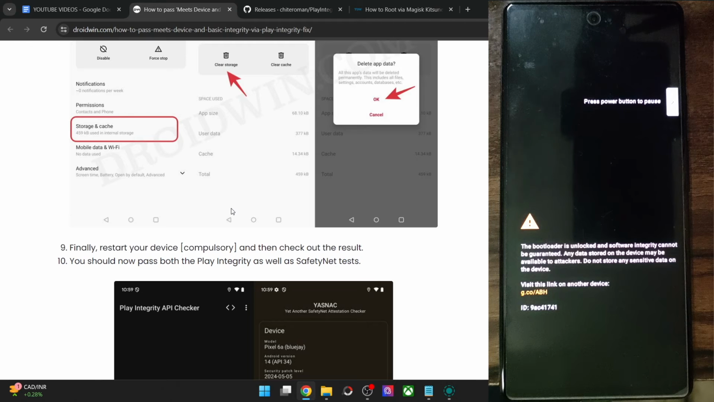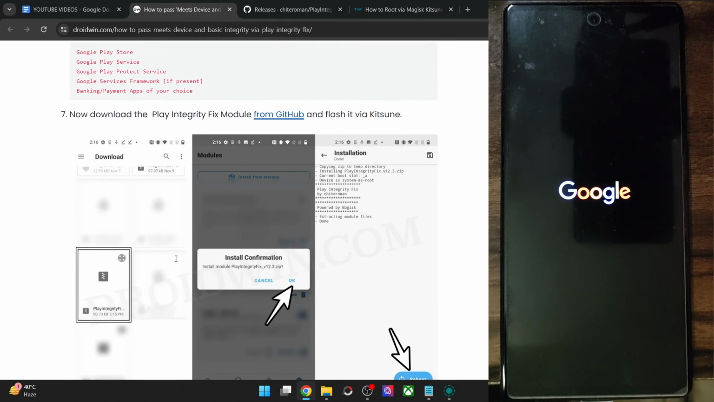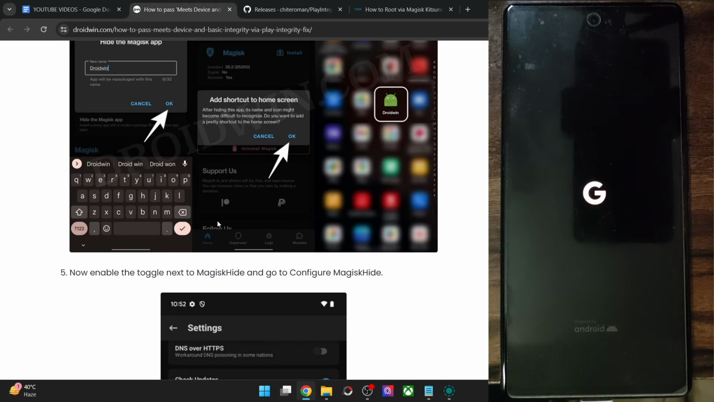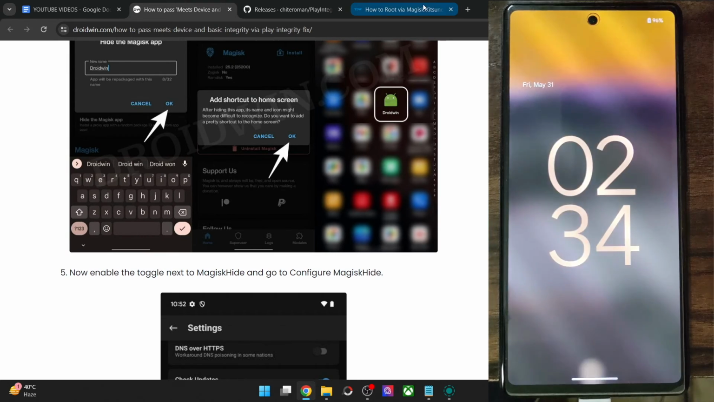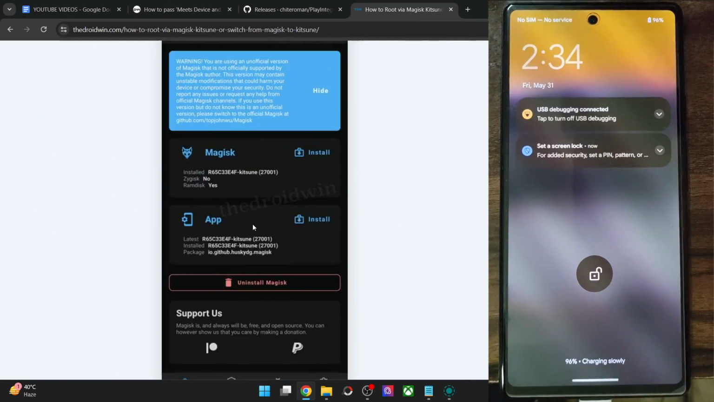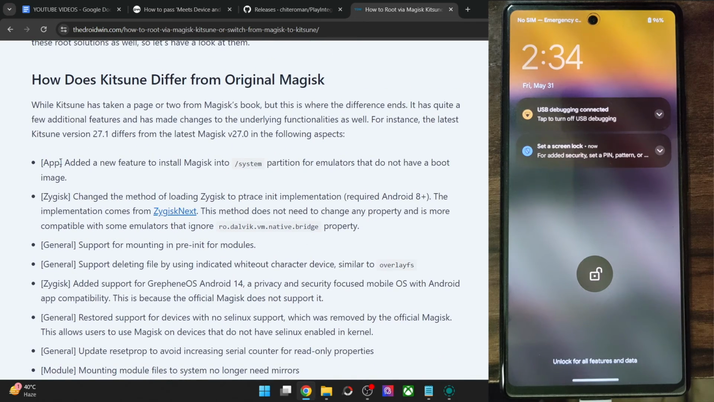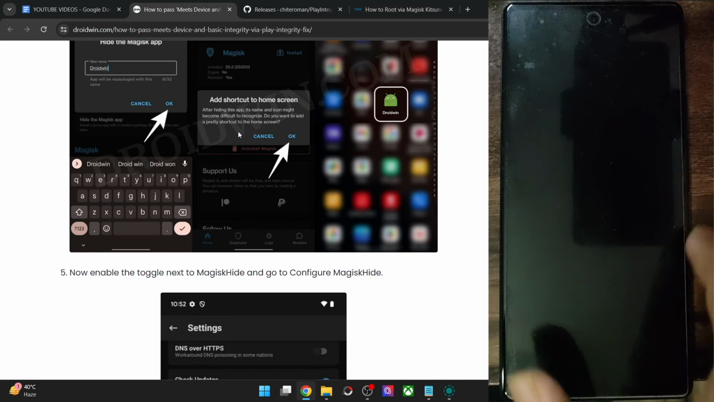It's always recommended to go with the official Magisk app, but if you are facing any issues in the official Magisk app, then you may easily make a switch from the official app to the unofficial app. I made a video as well on how you could make a switch from the official Magisk to the Magisk Kitsune app and the differences between both these apps. I made a guide and a video as well. You could refer to my guide or the video and get this job done as well. So this is my guide and these are all the things which are different between the official Magisk and the Kitsune app. Anyways, with that said, let's now check out the result.